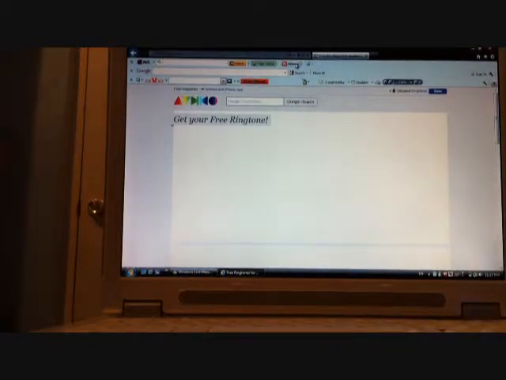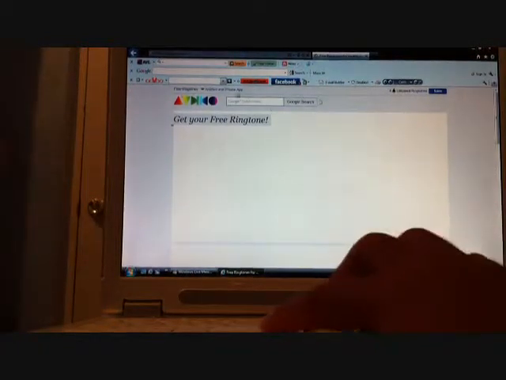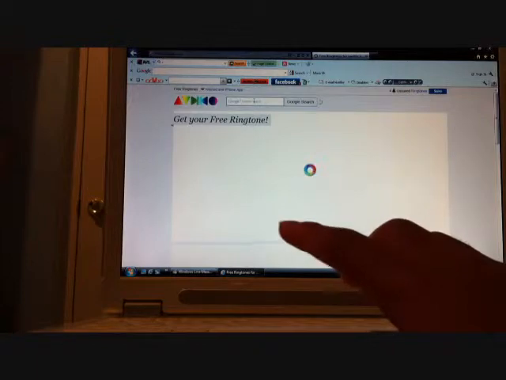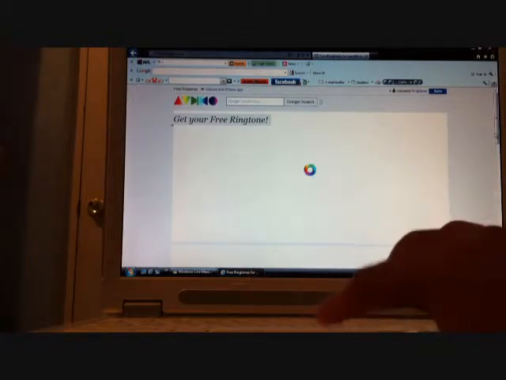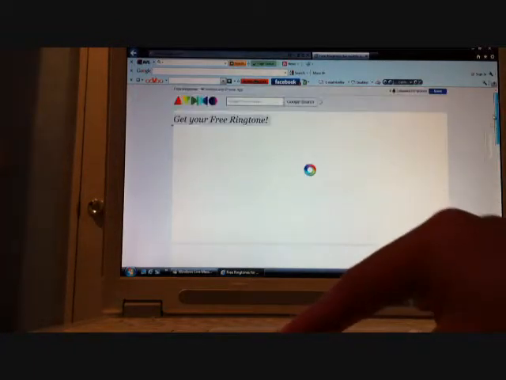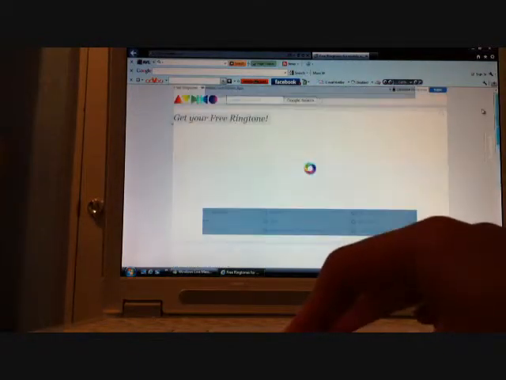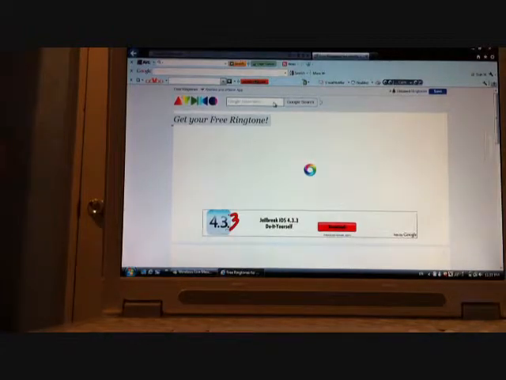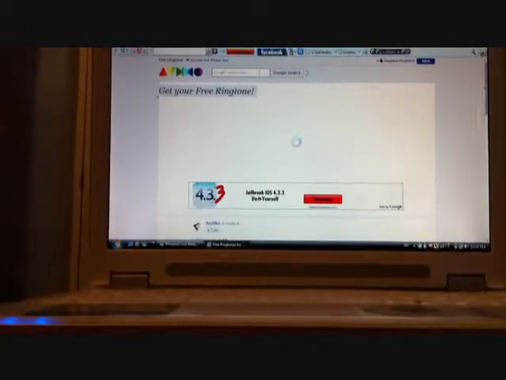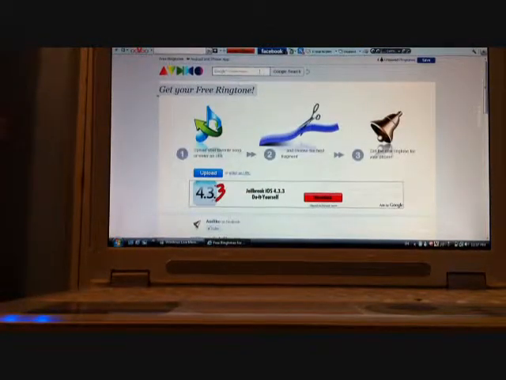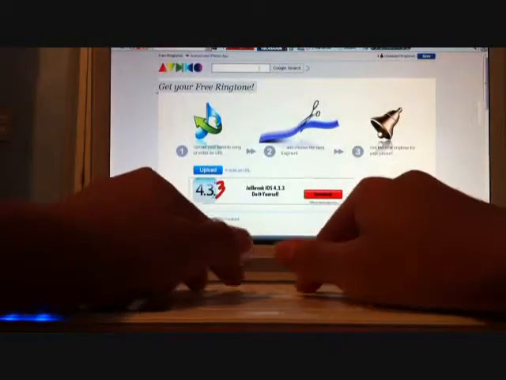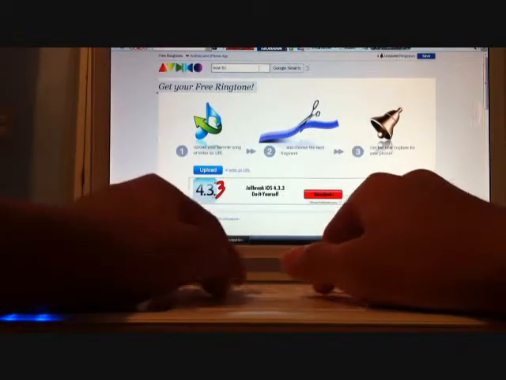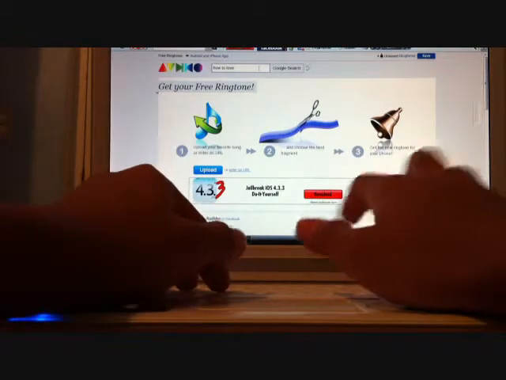Loading. Right here. Once you're here, it will show this. Alright, so what you want to do is search a ringtone that you would want. Alright, I'm gonna search How to Love by Lil Wayne. How to Love.